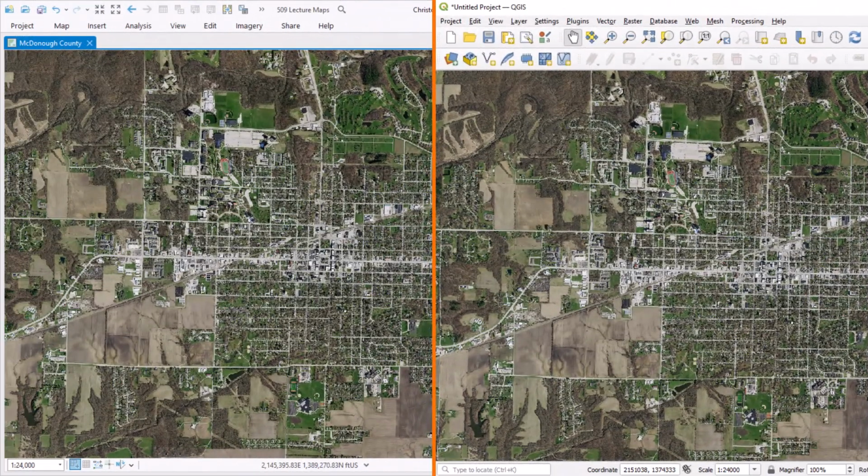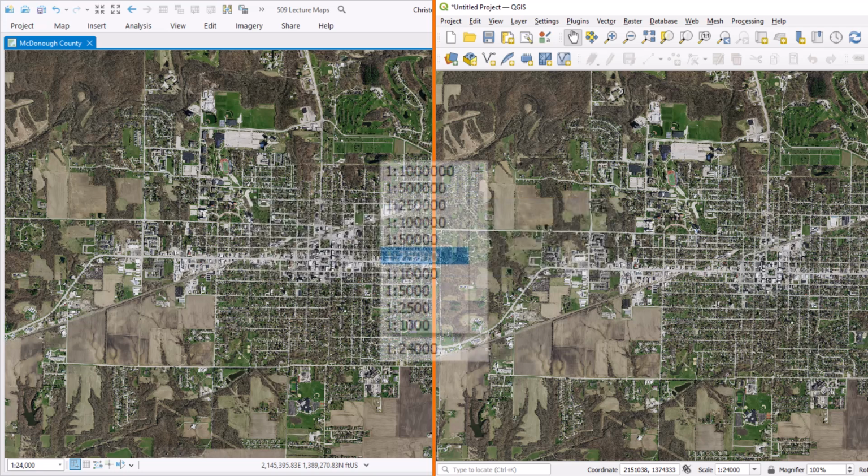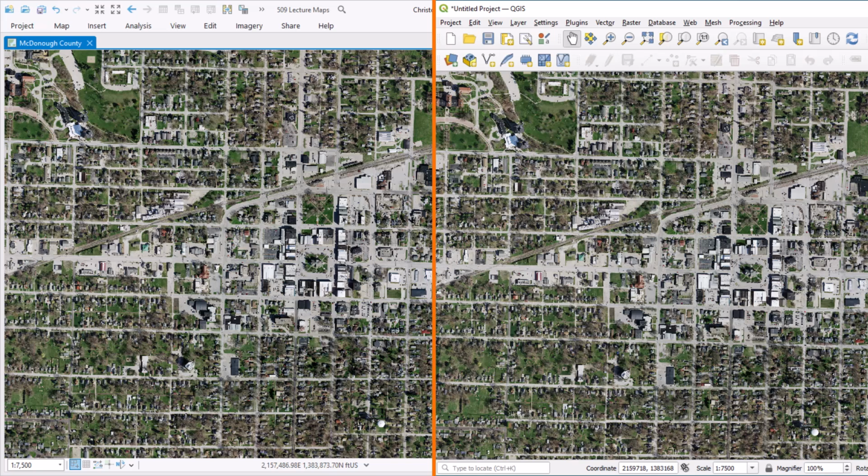In GIS software, the map scale is always visible to you. Here we have an example of an aerial photograph of Macomb, Illinois. The scale of this map is 1 to 24,000. In our software, we can change the map scale either by choosing from a list of predetermined map scales or typing in the map scale that we want. Let's change this map scale to 1 to 7,500. When we do this, the map zooms in and we are looking more closely at downtown Macomb, Illinois.